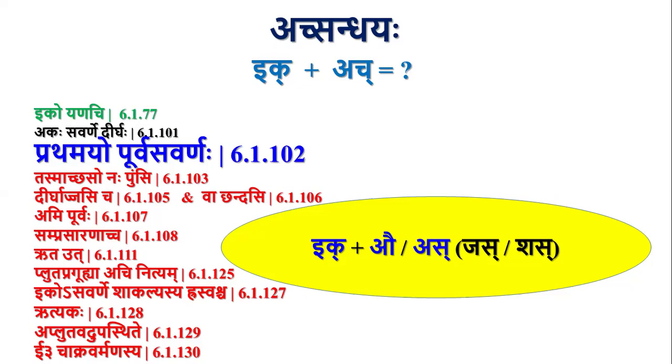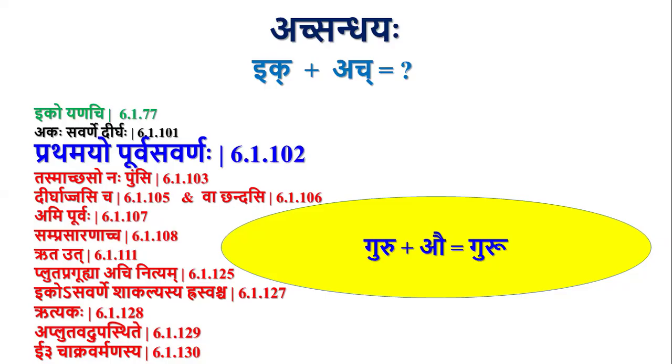In case of akara followed by au, nadichi blocks pratamayoh purva savarna. So I did not give the example of a plus au for pratamayoh purva savarna, but in case of ik plus au, this pratamayoh purva savarna is applicable. So for example, hari plus au, here ikara plus au, they both combine to form purva savarna. The purvavarna is hrasva ikara, its dirgha ee comes in place of i plus au by pratamayoh purva savarna.